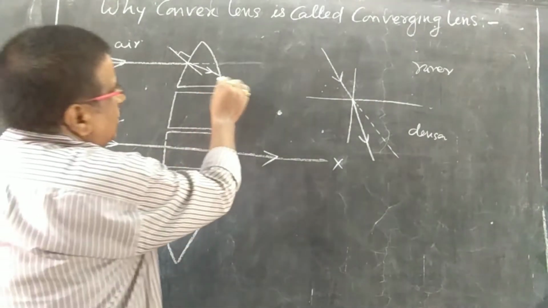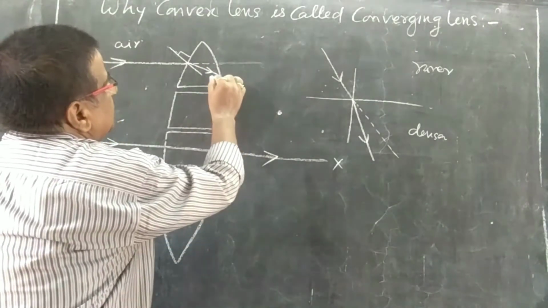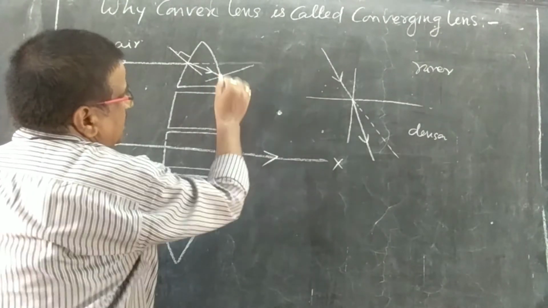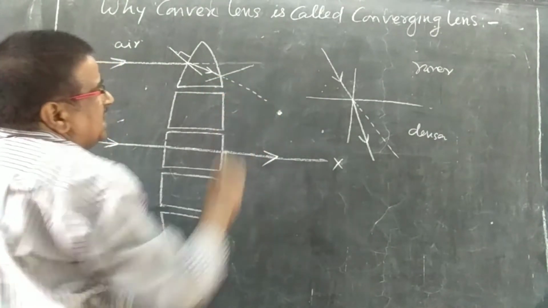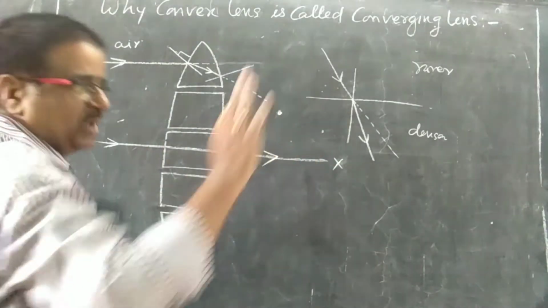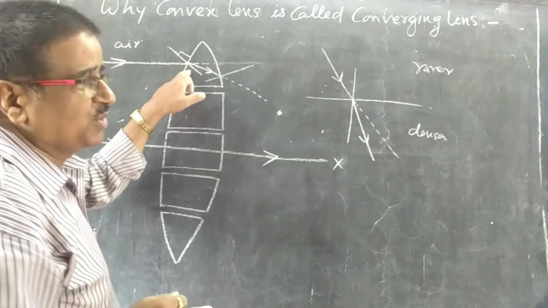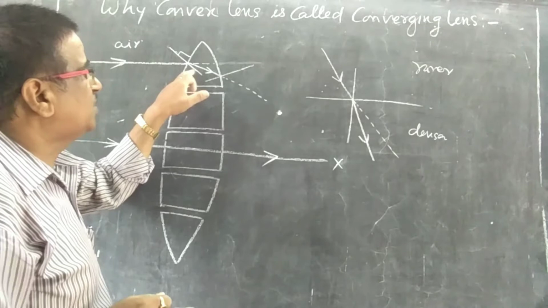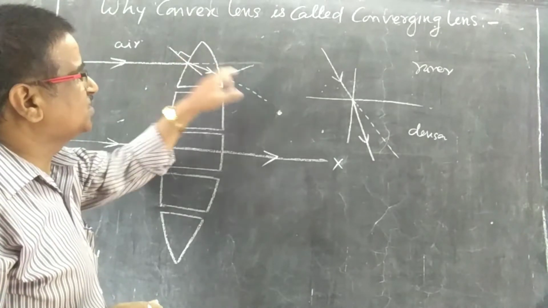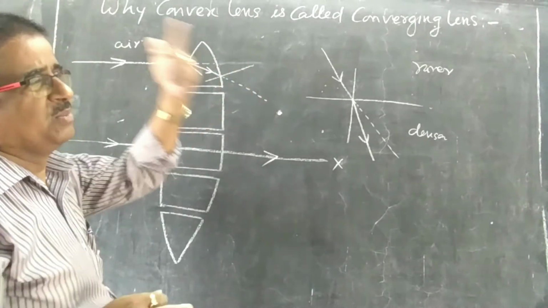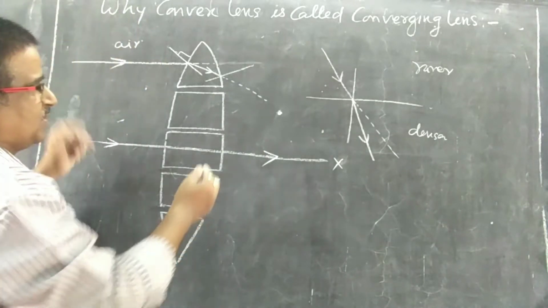Again, it is not perpendicular on this surface, so we will draw a perpendicular here. And this is the initial path of the light ray, along which it should emerge after refraction from the second surface. So again here, from denser to rarer, it will move away from the normal. This is the concept.